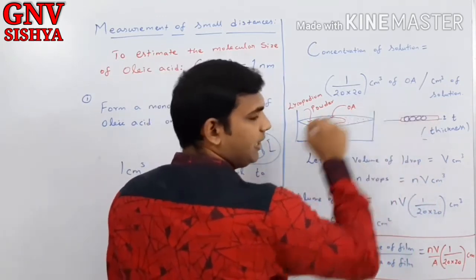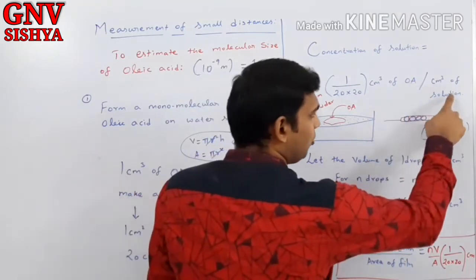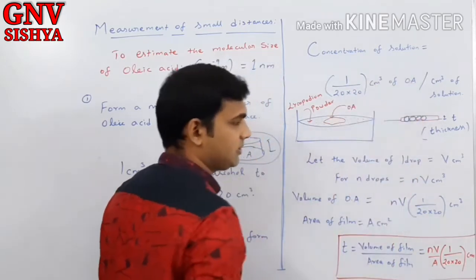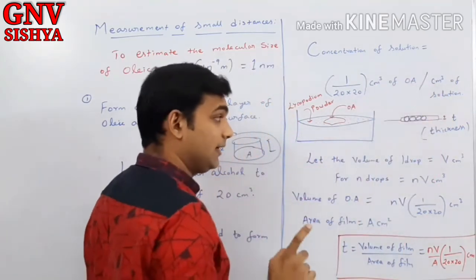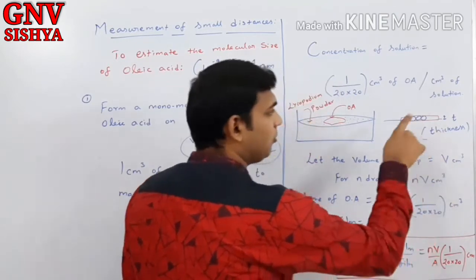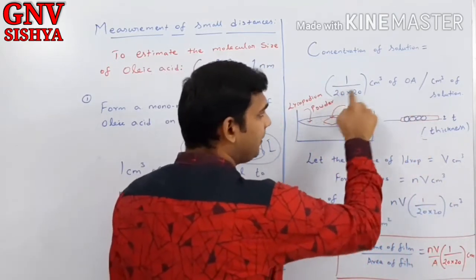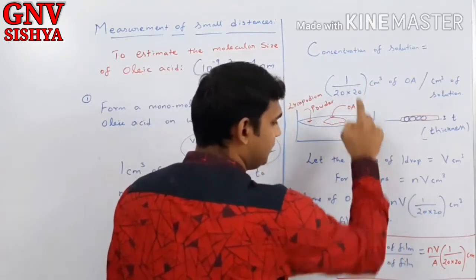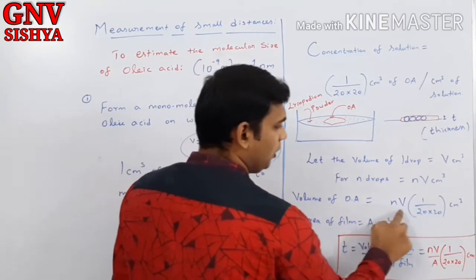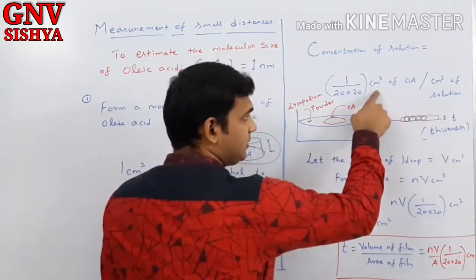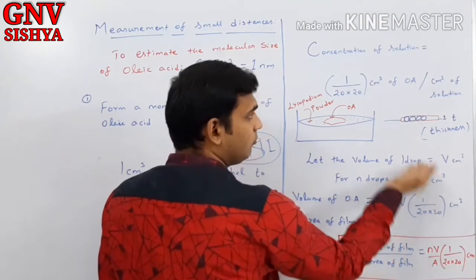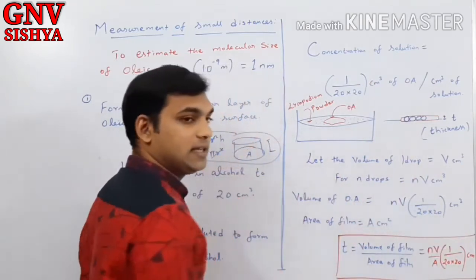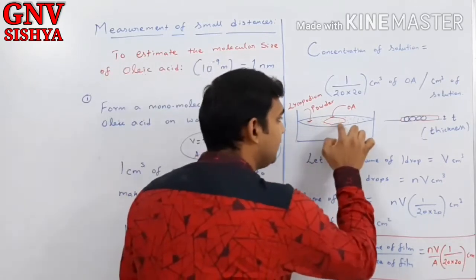Using this relation we found out that in 1 centimeter cube of solution you have 1 by 20 into 20 centimeter cube of oleic acid. That means in nV centimeter cube of solution you will have nV into 1 by 20 into 20 centimeter cube of oleic acid. Correct? So you multiply this to get the volume of oleic acid. If 1 centimeter cube contains this, then nV centimeter cube will contain this multiplied. Now this is the total volume of oleic acid present in this film.